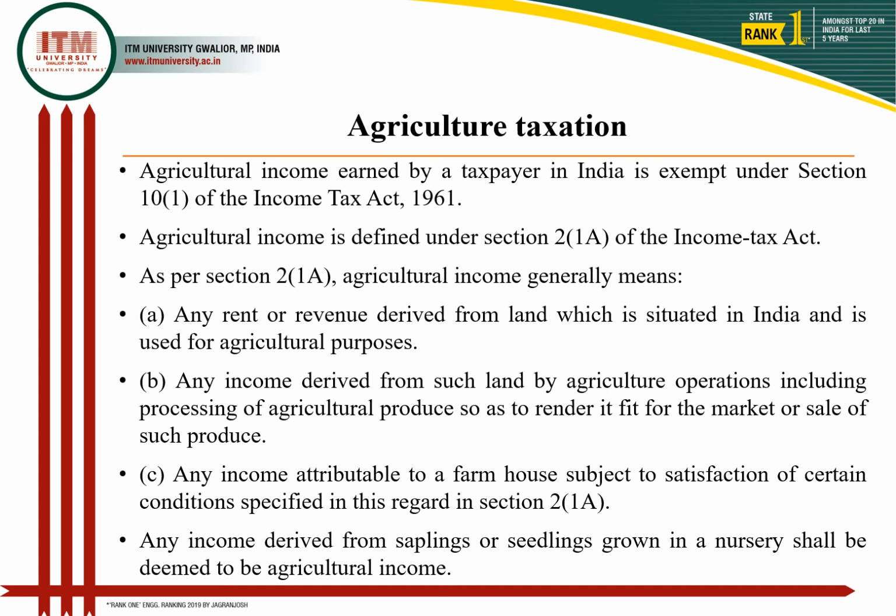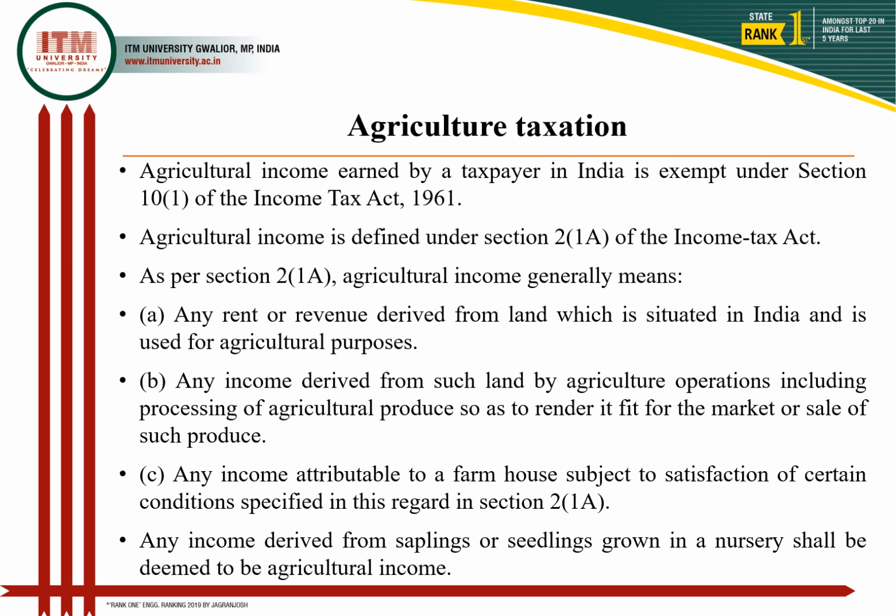Second, any income derived from such land by doing agricultural operations or by doing processing of agricultural produce, right? So it includes both what is produced through agricultural operations, and those utilizing this agricultural produce for processing purposes, right?